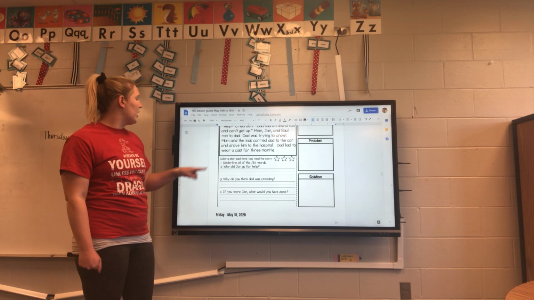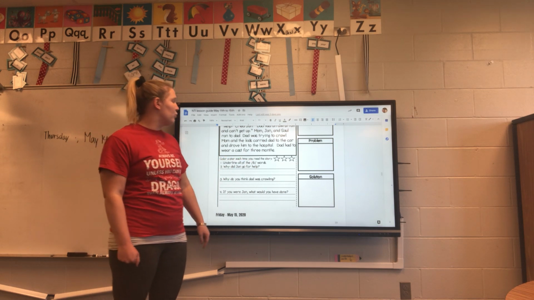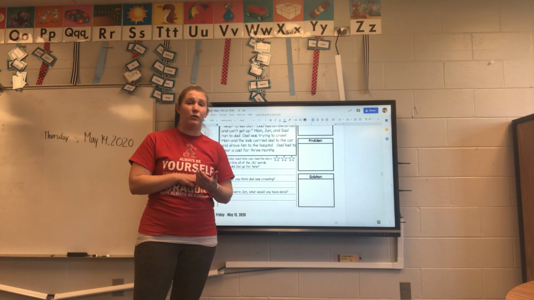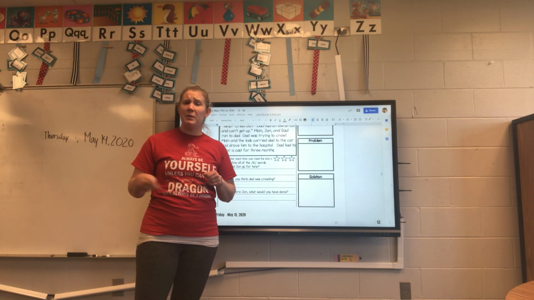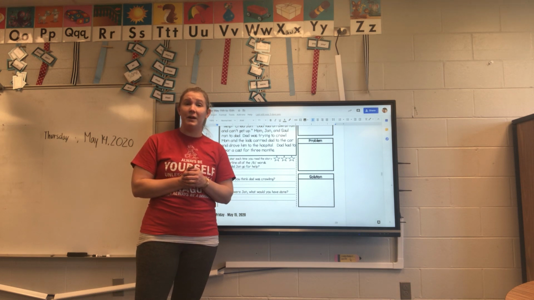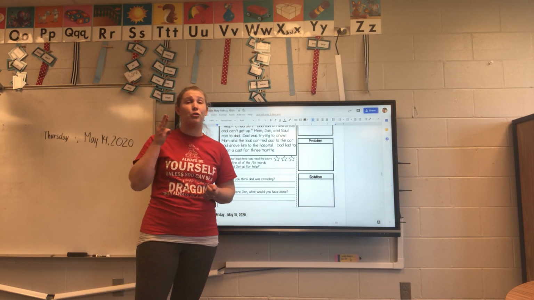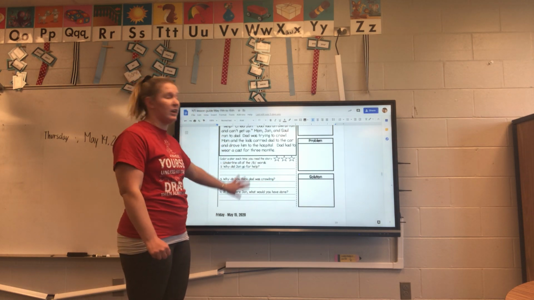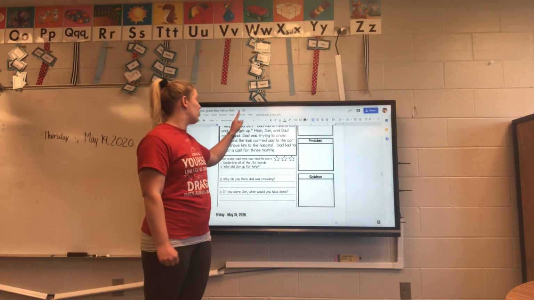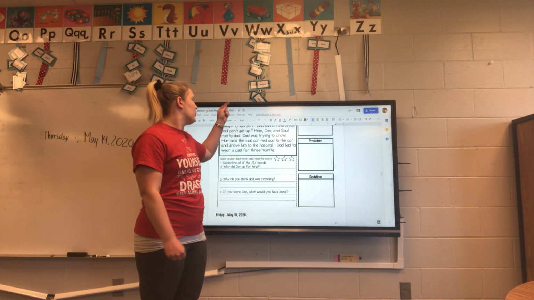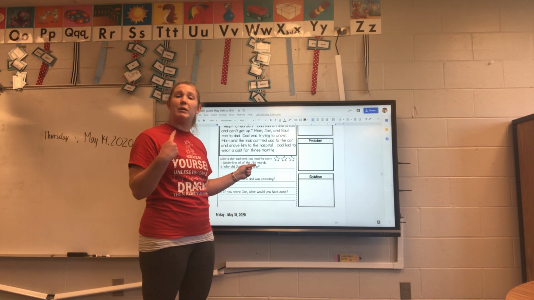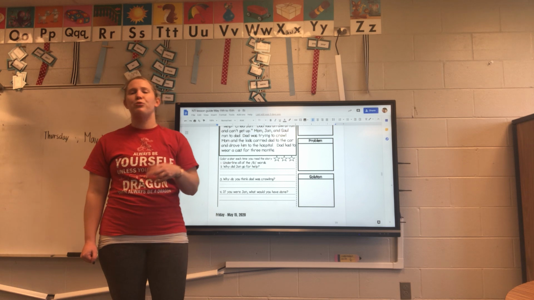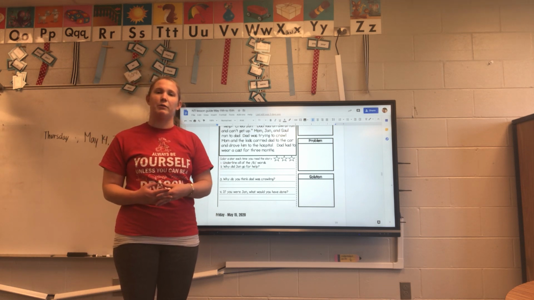It says to color a star for each time you read the story. It's really important to read things 3 times before you answer them. I know that Ms. Hedge has been having you all take your assessments independently on Fridays, reading through it. Make sure to read the passages 3 times. So this will help you all keep track of how often you're reading it so you can answer the questions your best. Read it once, color a star. Read it again. Think of some new details that maybe you didn't remember or notice the first time. Color it in. And then read it one more time just to make sure that we're really understanding what it is that we are reading.